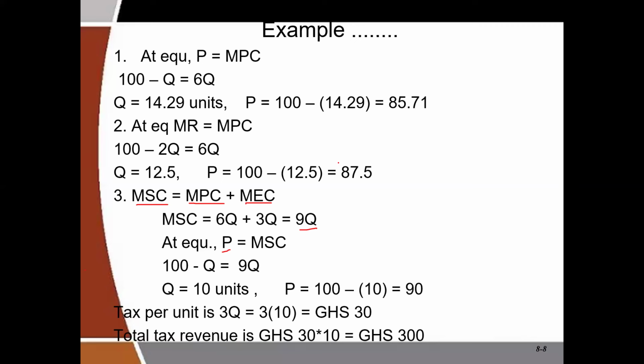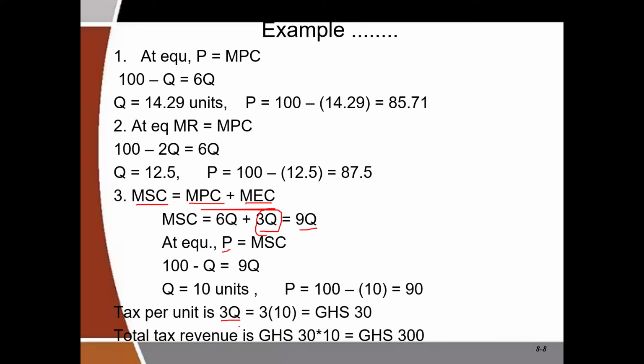Now, the tax per unit that the government will have to charge will be 3Q. Why is it 3Q? Because I said that instead of incurring the marginal external cost of 3Q, what they could also do is that they rather pay it as tax, and the government will use the revenue to clean up the mess, right?